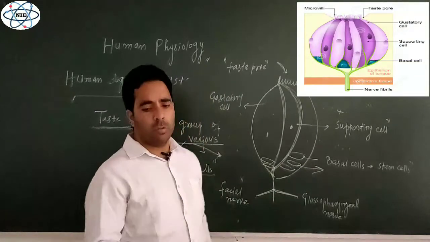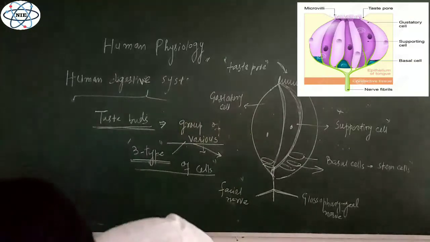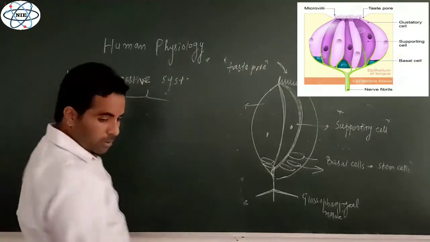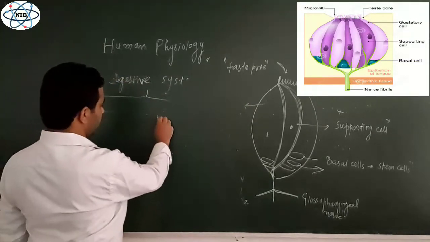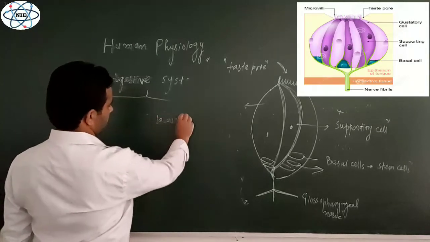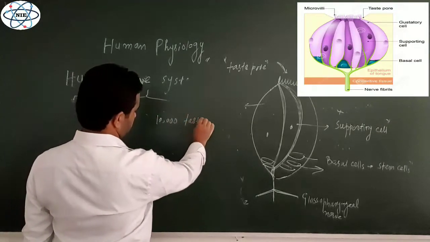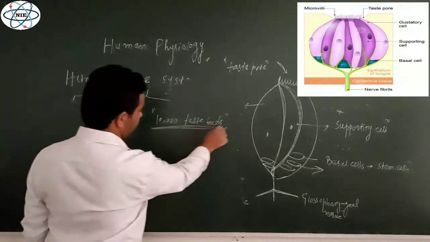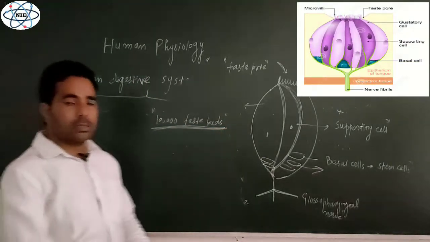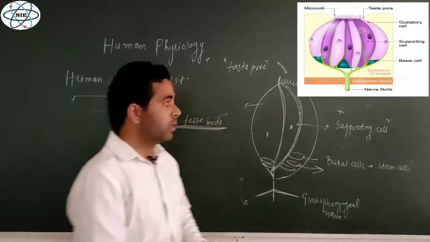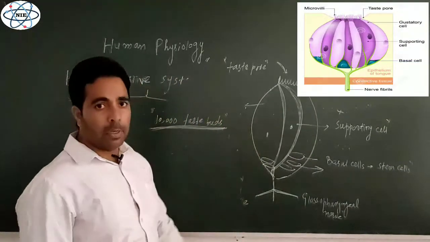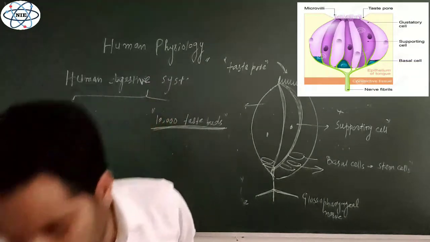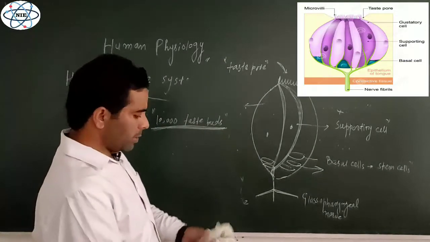And approximately on the human tongue, there are 10,000 taste buds, right? There are approximately 10,000 taste buds on the surface of the tongue, but these taste buds are present in different types of papillae, circumvallate papillae and fungiform papillae, right?